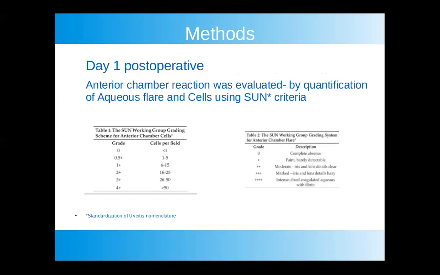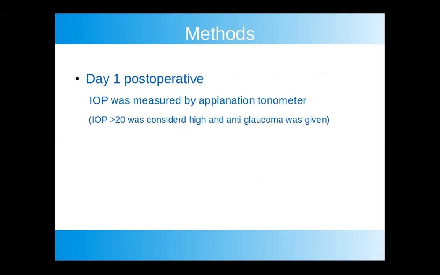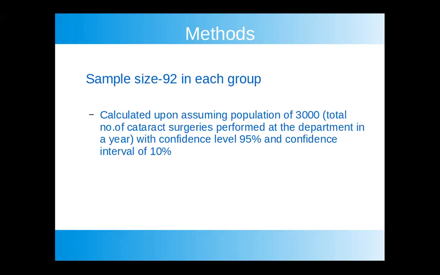Post-operatively, on the first day, the anterior chamber reaction was evaluated by quantification of aqueous flare and cells using the popular SUN criteria. On the first post-op day, IOP was also measured by applanation tonometer, and more than 20 was considered high and anti-glaucoma medication was started.